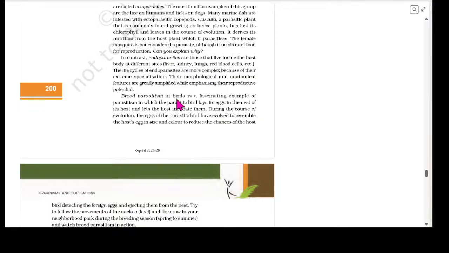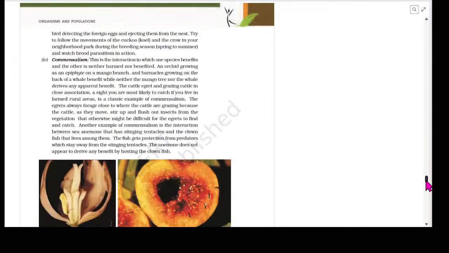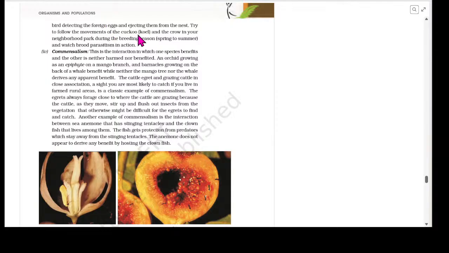Brood parasitism in birds is a fascinating example of parasitism in which the parasitic bird lays its eggs in the nest of its host and lets the host incubate them. During the course of evolution, the eggs of the parasitic bird have evolved to resemble the host's egg in size and color to reduce the chances of the host bird detecting the foreign eggs and ejecting them from the nest. Try to follow the movements of the cuckoo and the crow in your neighborhood park during the breeding season, which is spring to summer, and watch brood parasitism in action.